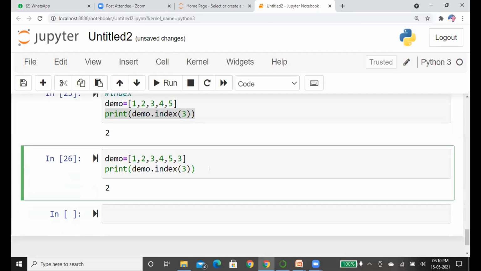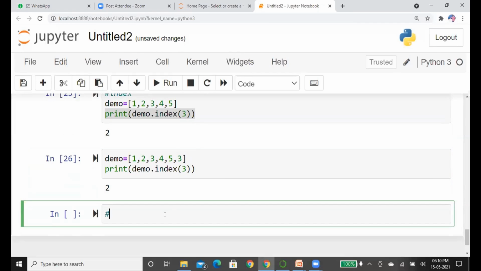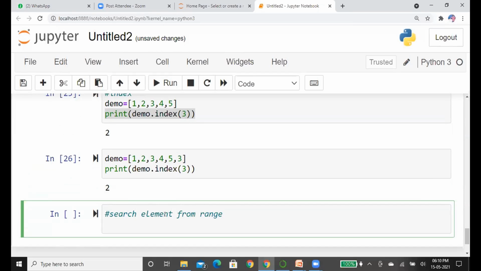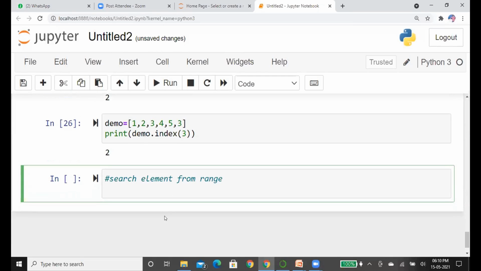We can also search the element from a particular range. There is another option: search element from particular range. How will we check that? The index method passes the 3 values as positions.